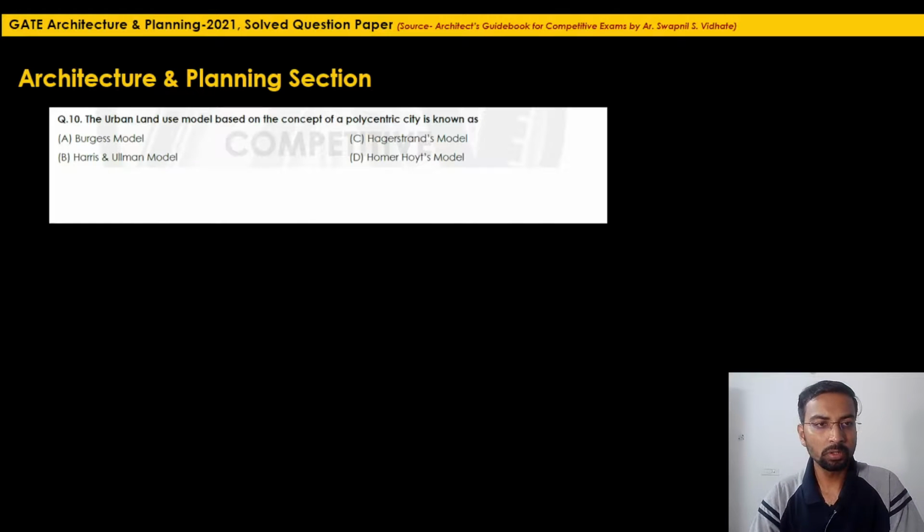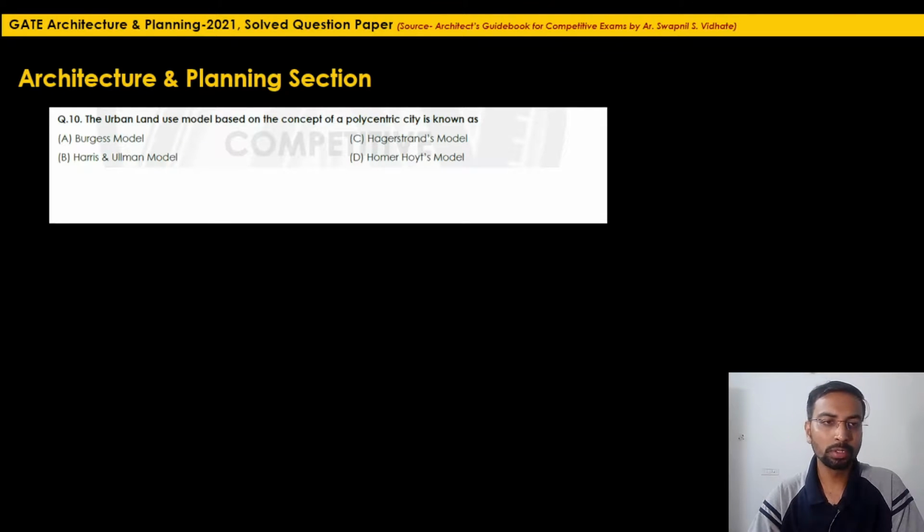Okay, so let's solve question number 10. What is the question? The urban land use model based on the concept of a polycentric city is known as: the options given are Burgess model, Hagerstrand's model, Harris and Ullman model, Homer Hoyt's model. Very easy and simple question. This is repeated from earlier year data. The correct answer is Harris and Ullman model. The only thing is, instead of multi-nuclei model, they have used the word polycentric city.